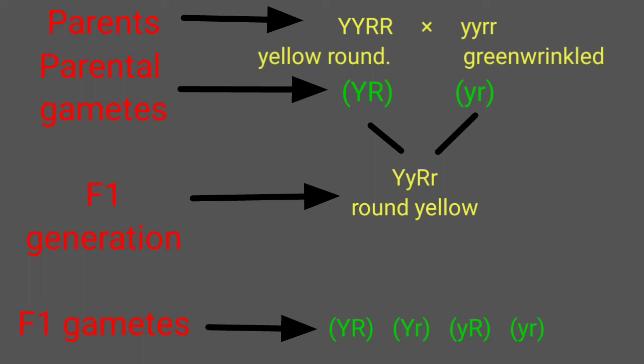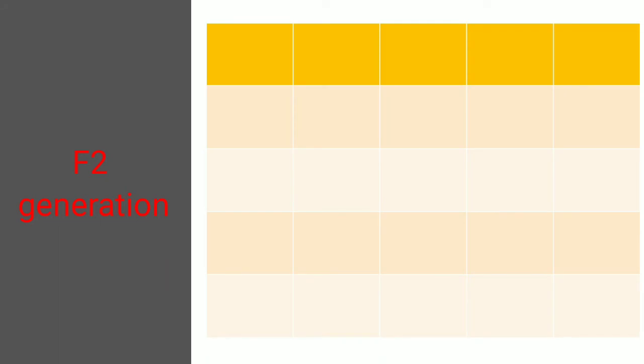So let's come to the F2 generation now. For the F2 generation, let's try to understand again with the help of the Punnett square. Here the gametes are written on both sides of the boxes. As you can see, that is capital Y, capital R; capital Y, small r; small y, capital R; small y, small r.